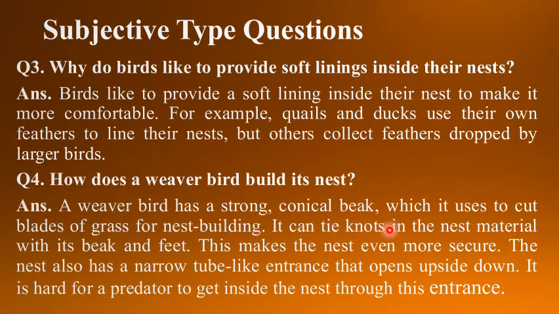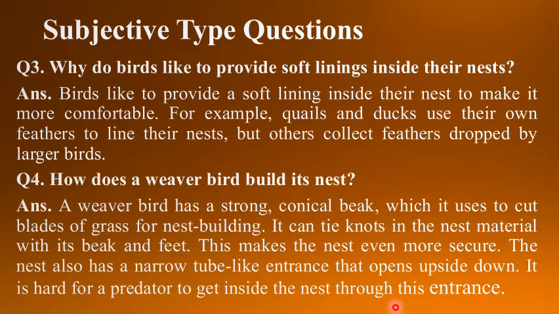It can tie knots in the nest material with its beak and feet. This makes the nest even more secure. The nest also has a narrow tube-like entrance that opens upside down. It is hard for a predator to get inside the nest through this entrance.